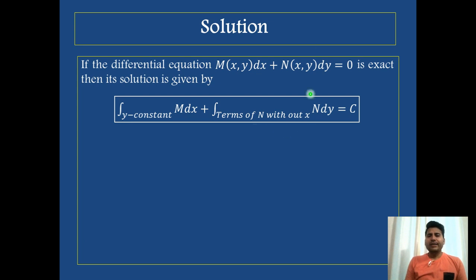Or we can put x equals 0 in N, and whatever is left, put it here, equal to a constant of integration. This is the solution of the exact differential equation.